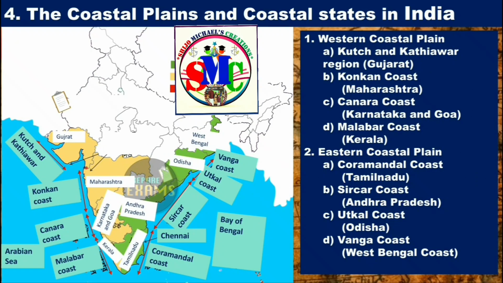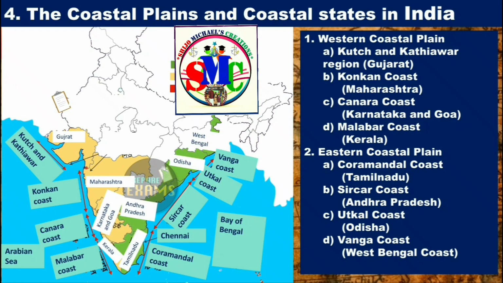Now let us learn about the coastal plains and coastal states in India. There are two coastal regions. One is on the west side and the other one is on the east side. On the west side, the coastal plain is between the Western Ghats and the Arabian Sea. That area is known as the Western Coastal Plain. On the other hand, the area between Eastern Ghats and Bay of Bengal, that area is known as Eastern Coastal Plains. Now let us see the names of the coastal regions.